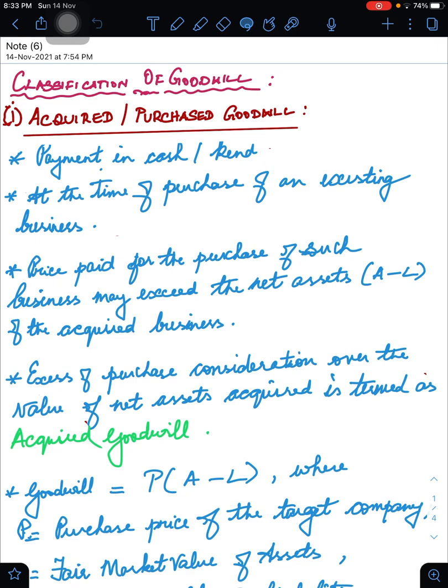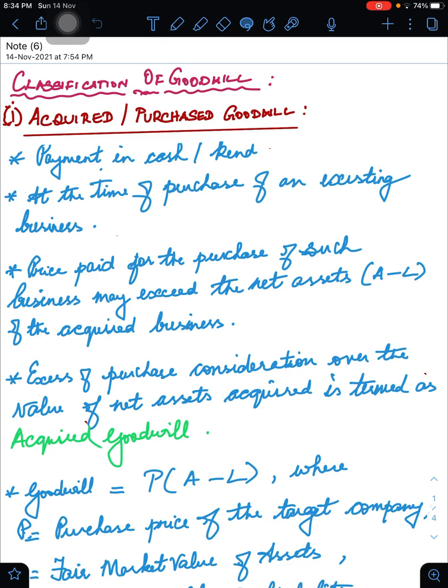It is also to be understood that according to Accounting Standard 10, every firm that goes for such a purchase must record goodwill. It is mandatory, compulsory, that in the books of accounts such a consideration made in money or money's worth has to be accounted. Whatever payment is made towards this purchase has to be noted very clearly in the books of accounts.